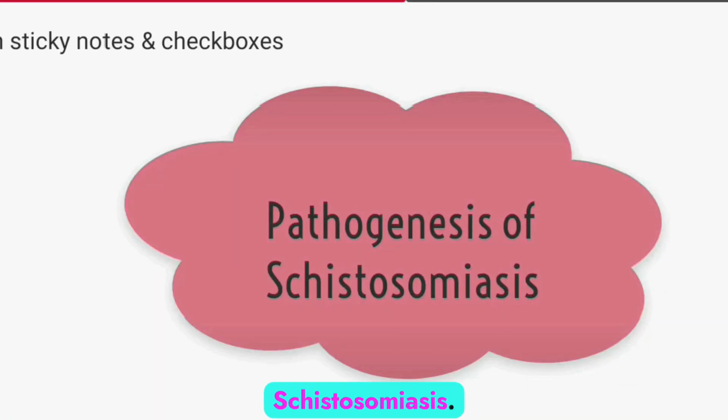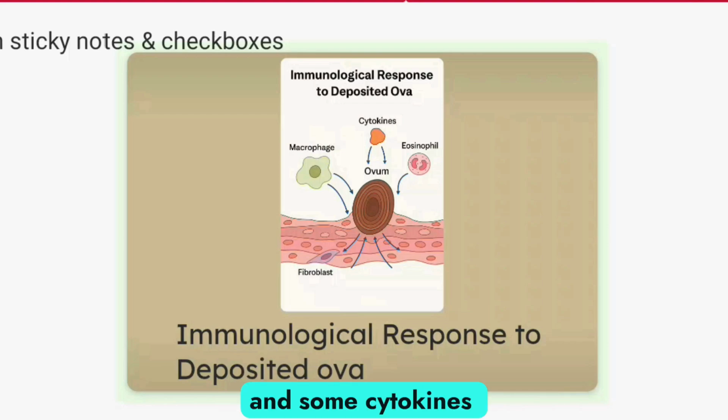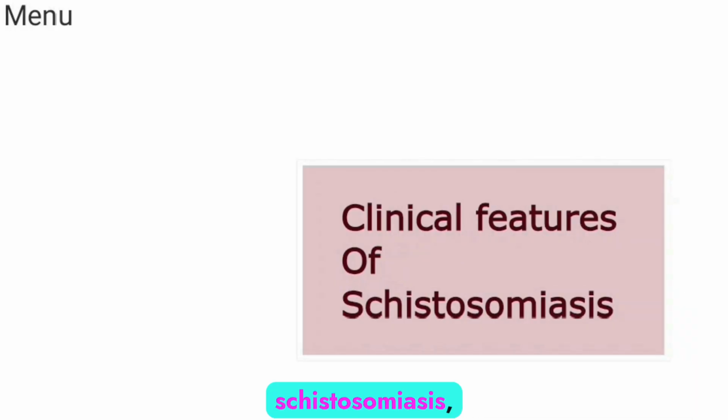Pathogenesis of schistosomiasis. How does schistosomiasis come about? It is all about immunological response to the ova of the schistosomiasis parasites. So you could see that we can have some reactions like the macrophages, the eosinophils, and some cytokines responding to those ova from schistosomiasis.